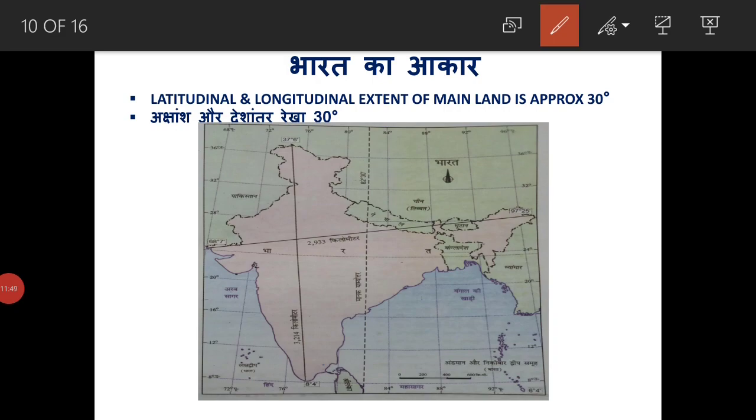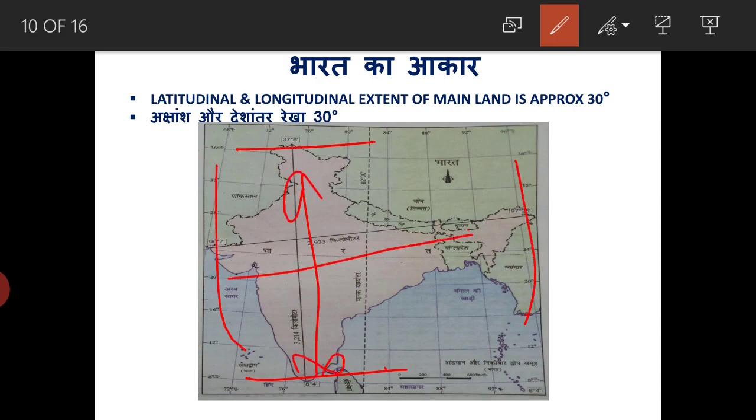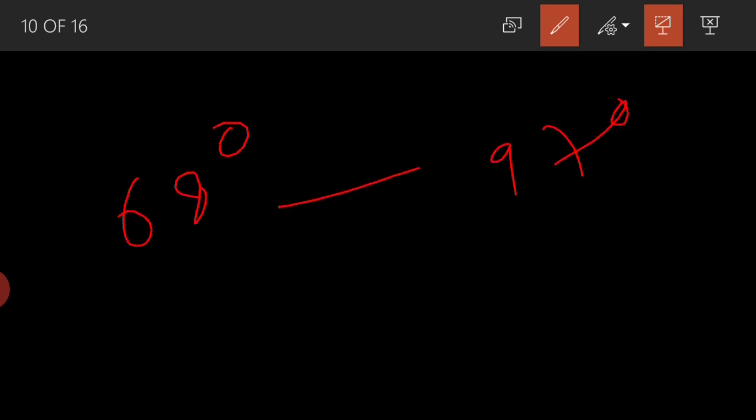If we see the latitudes and the longitudes, the extent of the mainland is approx 30 degree. India is from 68 degree up to 97 degree 25 minutes.